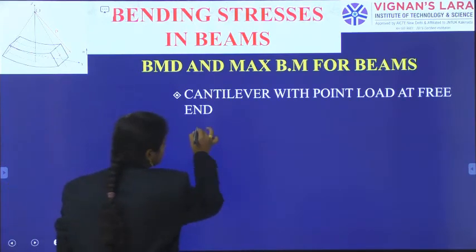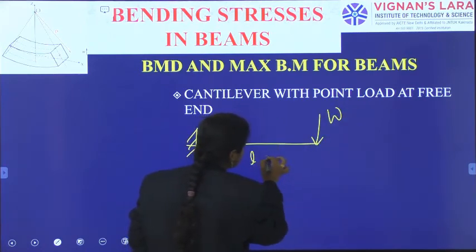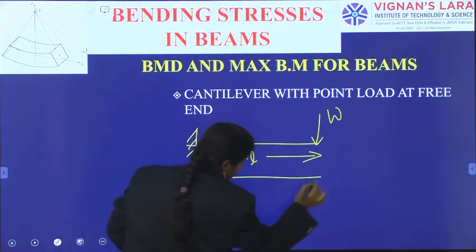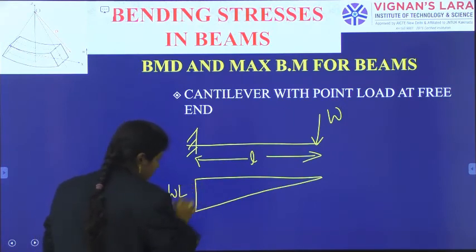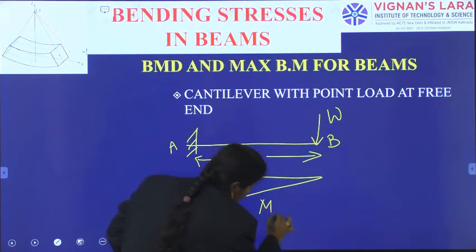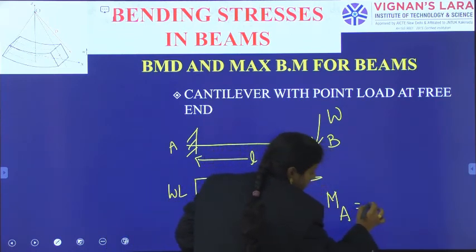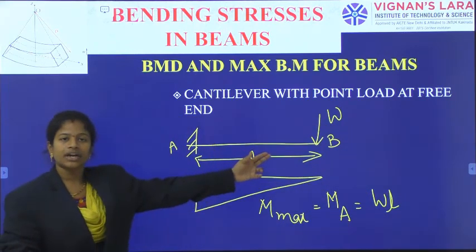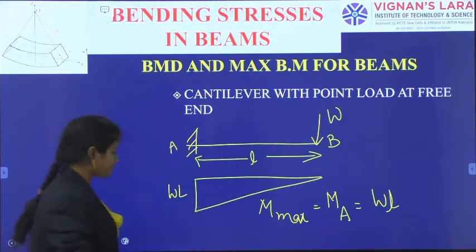And for a cantilever beam which is subjected to a point load capital W at the free end, the corresponding bending moment diagram will be a negative triangle with the maximum bending moment occurring at the fixed support, that value equal to W into L. Whatever load we apply and whatever the length of the beam, the maximum moment occurs at the fixed support.